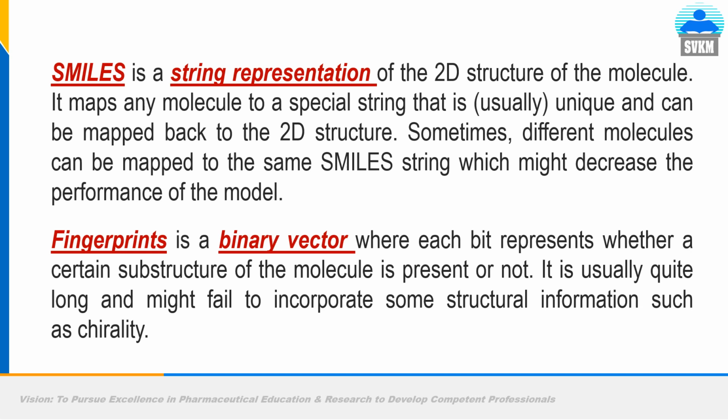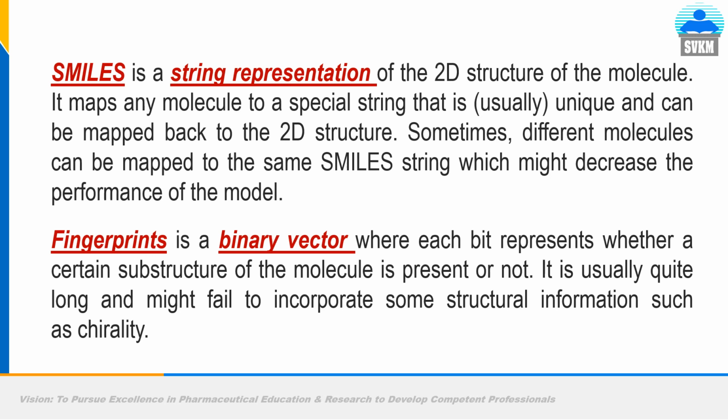For this reason, the system suggests the canonicalized type of SMILES patterns, which are unique for a particular compound, and one should go for those canonicalized SMILES only. Or for that matter, we can go for another option of molecular conversion, that is the graph neural network. It is difficult, but scientists are now going for molecular graphs to train machine learning models, to avoid redundancy or chances of missing some descriptor or other issues.